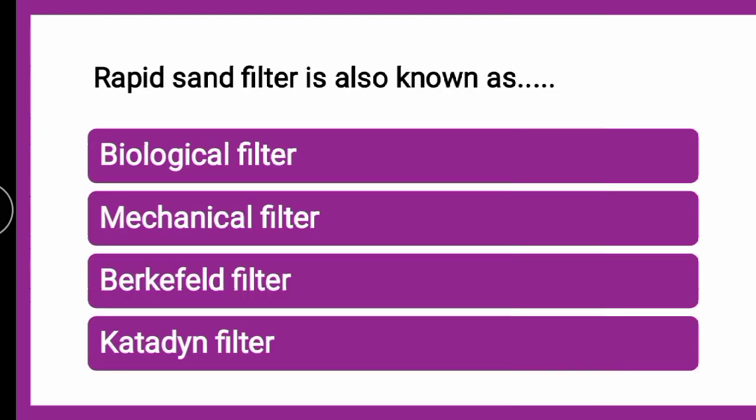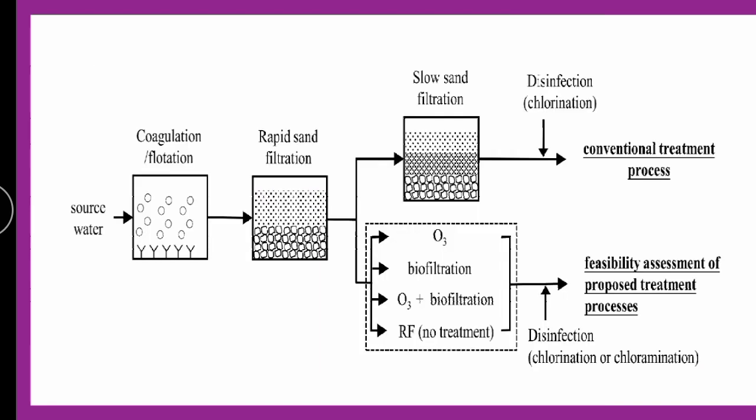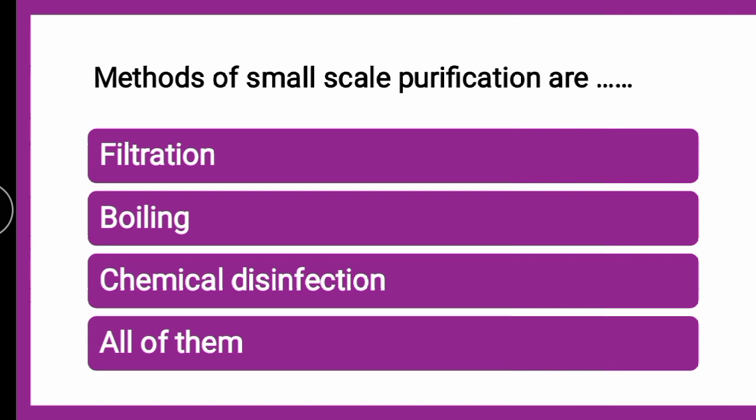Next question is, rapid sand filter is also known as dash. Whether it is known as biological filter, mechanical filter, Berkefeld filter or Katadyn filter, the correct answer is, it is mechanical filter, the explanation of which we just now discussed. Since different mechanical units are linked together, it is known as mechanical filter. Next question is, methods of small scale purification are dash. Whether filtration, boiling, chemical disinfection or all of them, the correct answer is, it is all of them.